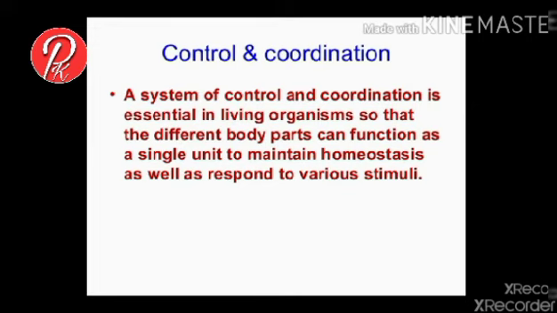Control and coordination. In living organisms, a system of control and coordination is essential to maintain all body functions. It also maintains homeostasis in the body. Homeo means steady, stasis means state, to maintain a constant state in the body. Control is the power of regulation in which anything may slow down, speed up or be stopped. Coordination is the harmonious working of body parts together.